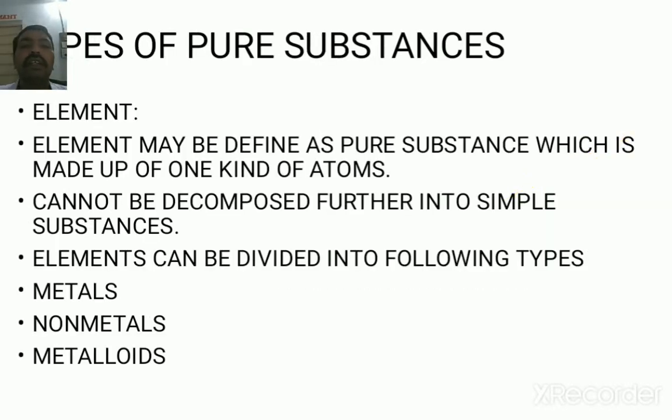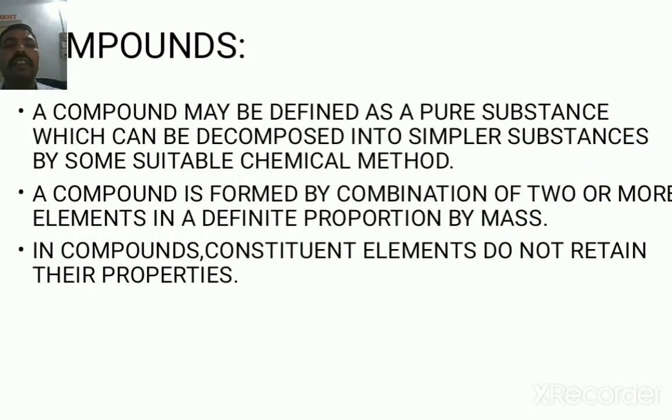Types of pure substances. First is the element. An element may be defined as a pure substance which is made up of only one kind of atom. It cannot be decomposed further into simpler substances. Elements can be divided into different types: metals, non-metals, metalloids. Metalloids are also called semi-metals.